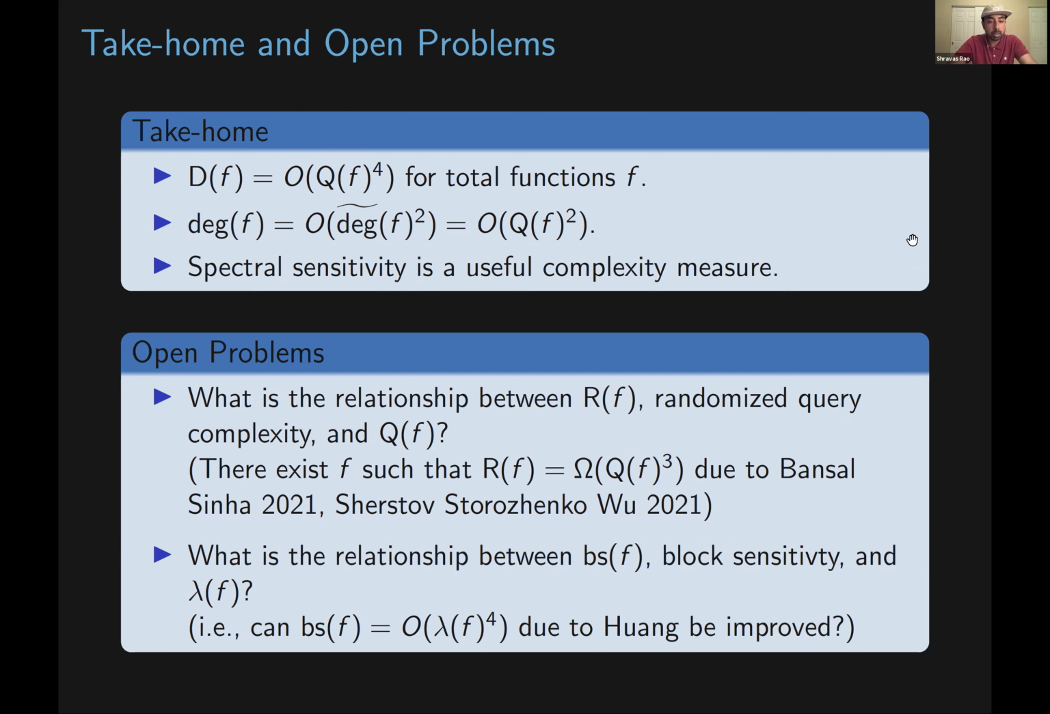Well, and the second major open problem is, what is the relationship between block sensitivity of f and lambda of f? In particular, can the upper bound of block sensitivity of f by lambda of f to the 4th, due to Huang, be improved?